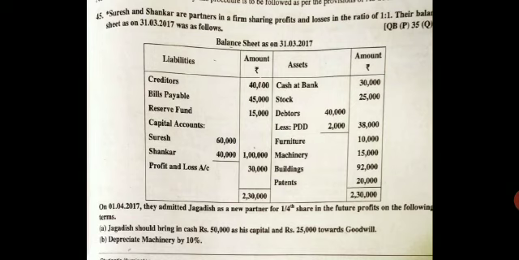Come to the asset side. Cash at bank. Stock is given to you. Debtors, they have given in the inner column 40,000. Less PDD, that is provision for doubtful debts. And after deducting, we get 38,000. Furniture is given to you. Machinery, buildings and patents.